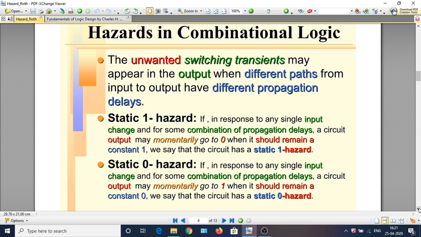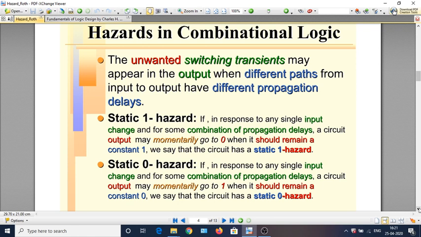These are unwanted switching transients, or simply called glitches, that may appear in the output. This occurs primarily because of different paths that affect the output, and each path may have a different propagation delay. So there is a differential propagation delay between the input and the output, and this causes hazards.